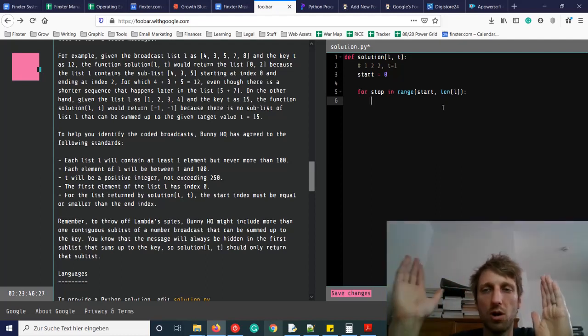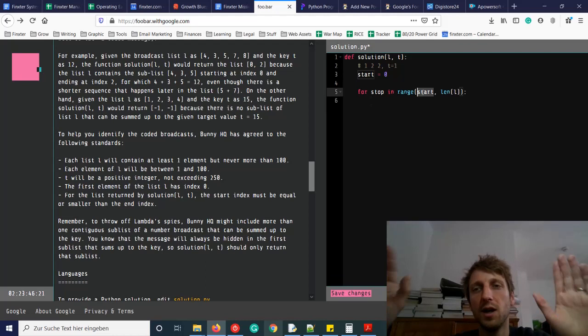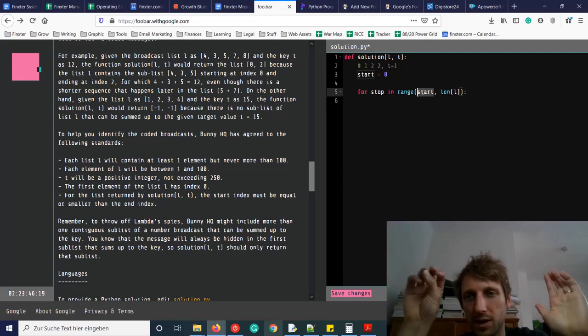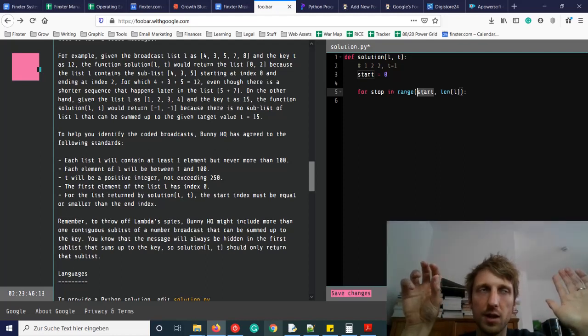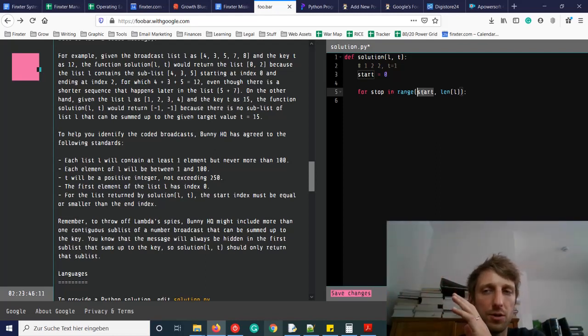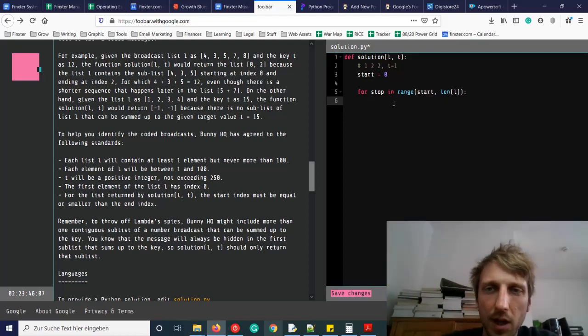So we go all the way to the right, no matter where we are currently with the start index. And if the start index is the last element, it has index length of the list minus 1, and if we go all the way to the right, we will just include this one element, which is also fine. Okay, so extreme cases would match.